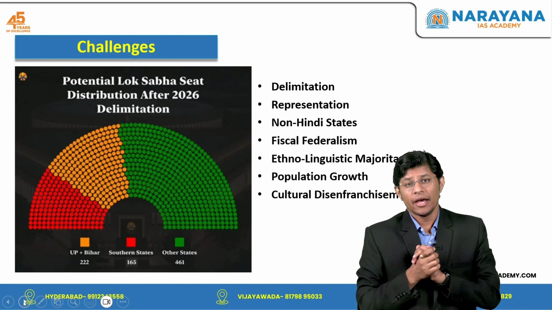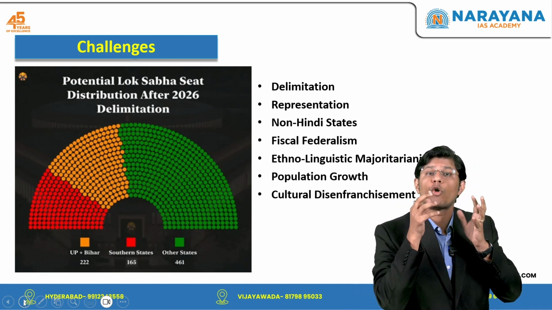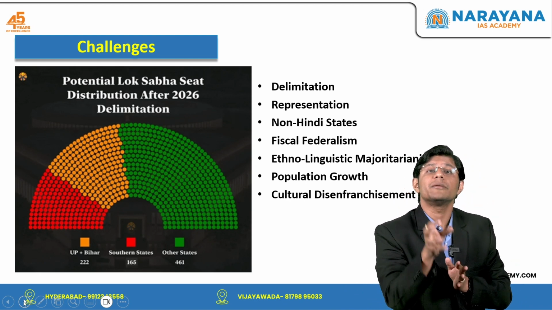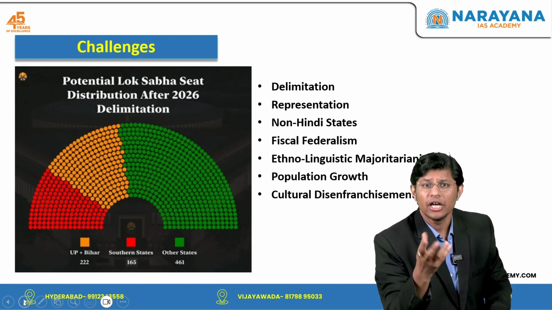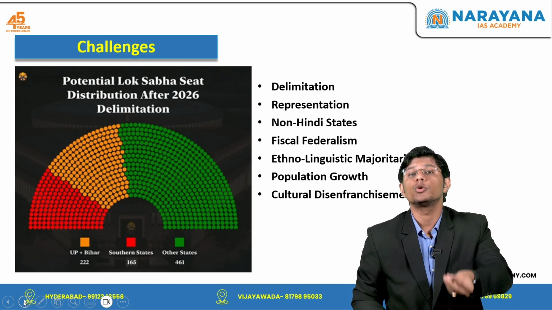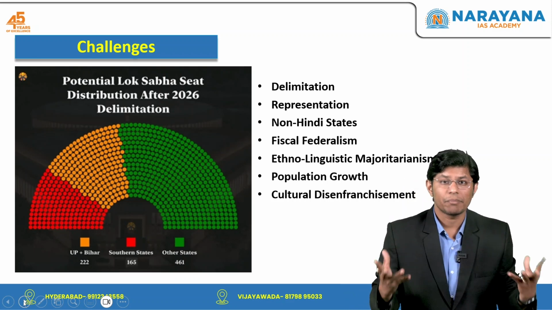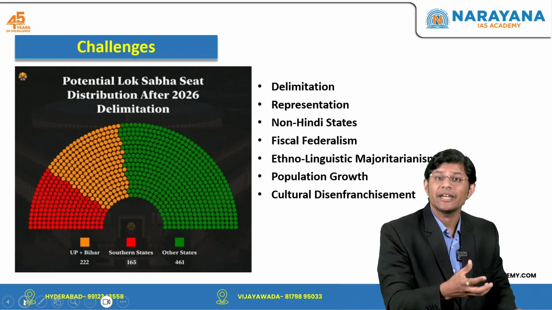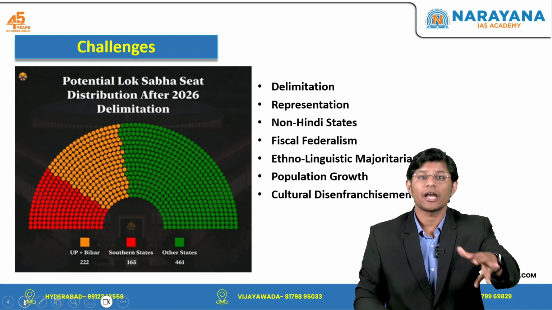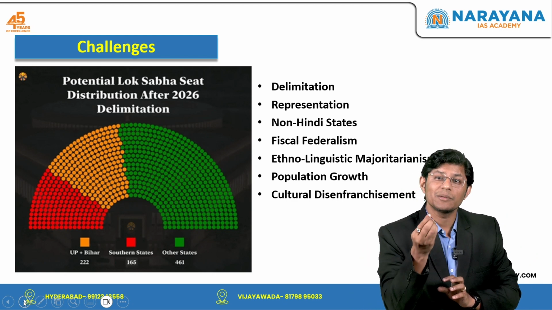For example, Tamil Nadu and Maharashtra receive only about 30% of what they contribute in direct taxes. In contrast, states like Uttar Pradesh and Bihar, which have lower economic outputs, receive between 250 to 350% of what they contribute to the central government. And again, what is the impact? If delimitation results in increased representation for states with higher population growth like UP, Bihar and Madhya Pradesh, these states would have more say in union spending policies.